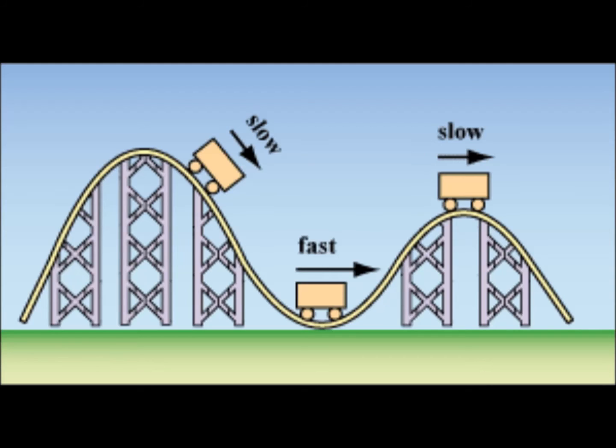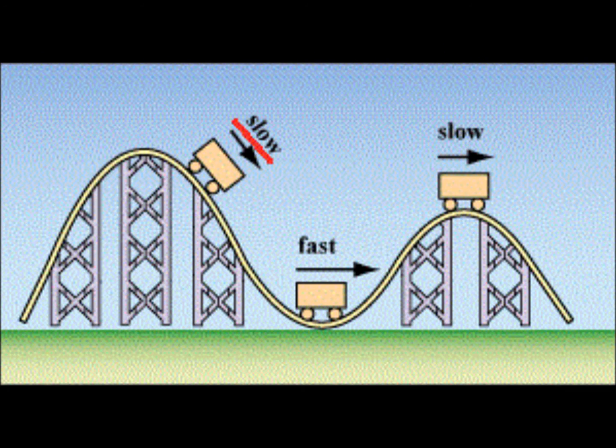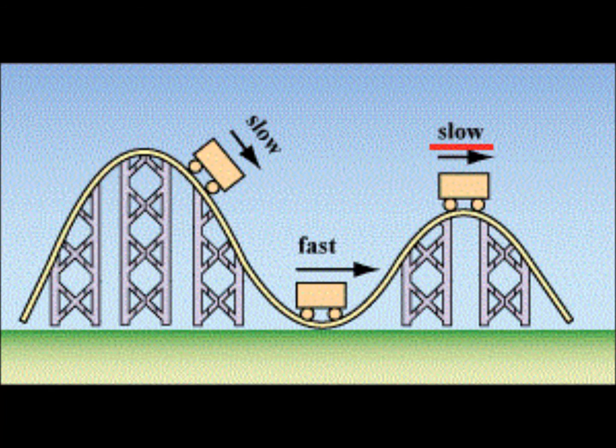Let's take this roller coaster for example. The arrows represent acceleration. When it's on the top, it is slow, but when gravity pulls it down, the speed increases and changes to fast. As it goes back upwards, it slows down again due to gravity.